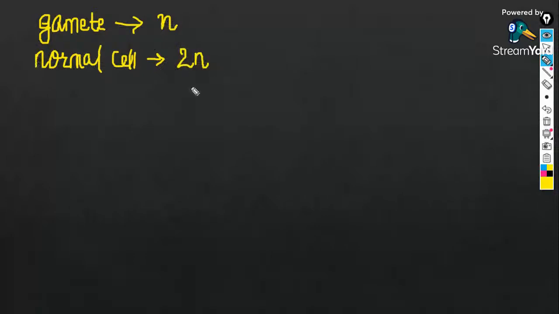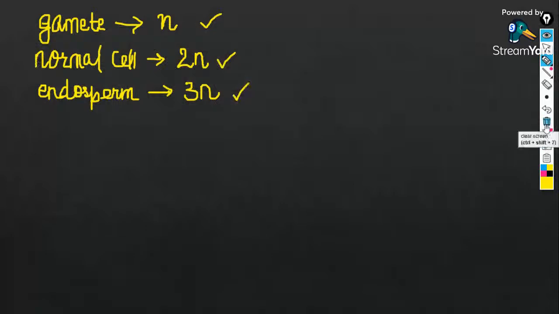And what is the ploidy of an endosperm? Endosperm, the ploidy is 3n. So gamete it is n, normal cell it is 2n, endosperm it is 3n. Okay. So listen very, very carefully. Everybody has to listen to this.